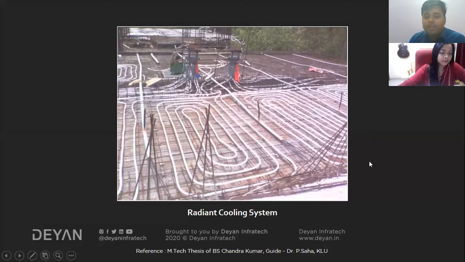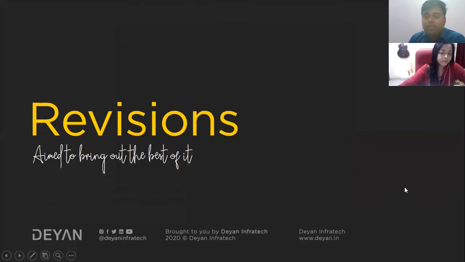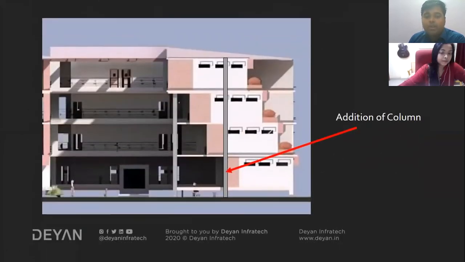Okay, so a radiant cooling system is one thing I would like to suggest. And while I was talking about the revisions, I can say that we can add one more column. You can see you have provided these floors in a stepping pattern, which is pleasant and gives a very good aesthetic. But at the same time, we need to accommodate one more column, because this entire wall is resting on those beams only. You can also see this column is starting from here, but it is not extended there.